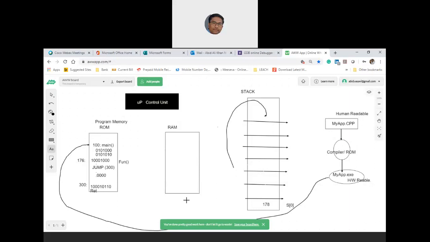It has saved the address where it has to return after completing the instructions at the address of the function. Again, the processor has to return safely to the address 178 after completing those instructions present at the address 300. That is the meaning.